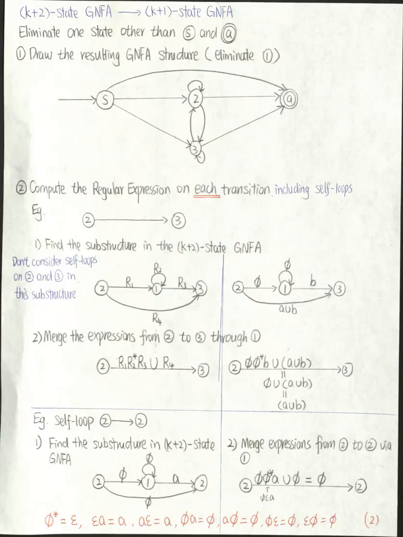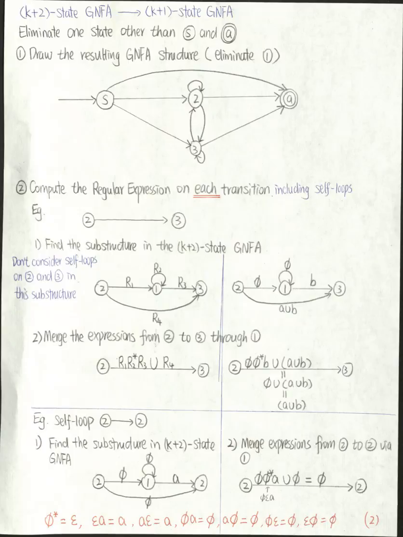For self loop, we follow the same procedure. So for example, I want to compute the regular expression on this self loop 2 to 2. First, I'll find the substructure in my previous GNFA. So I have 2 to 1, then to 2, and from 2 directly to 2. In my example, from 2 to 1, the regular expression is empty set, and the transition on 1 itself is empty set, and the transition from 1 to 2 is A, and from 2 to 2 is empty set.